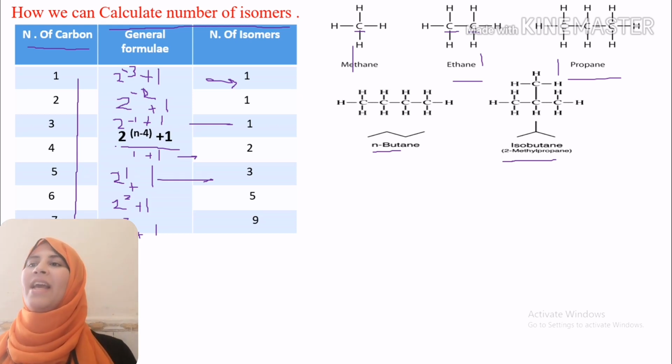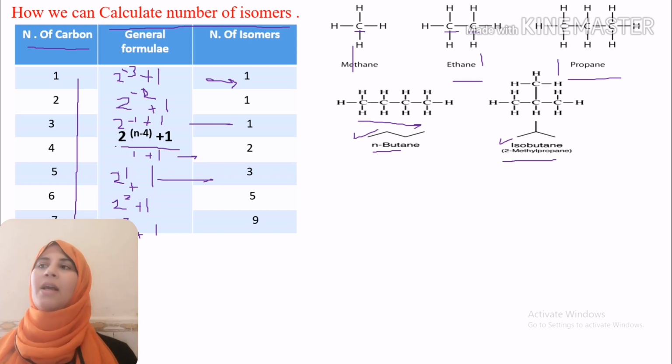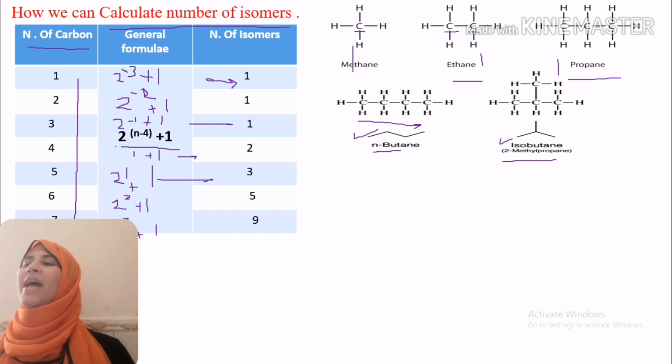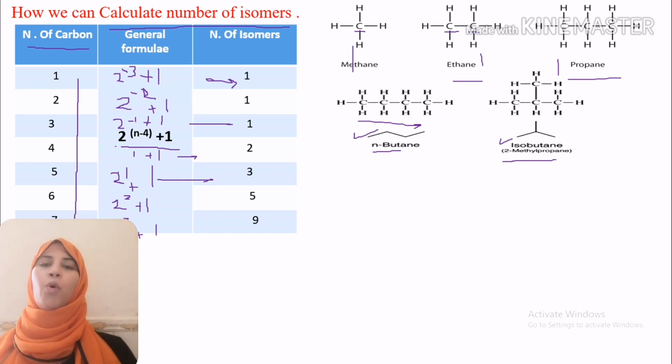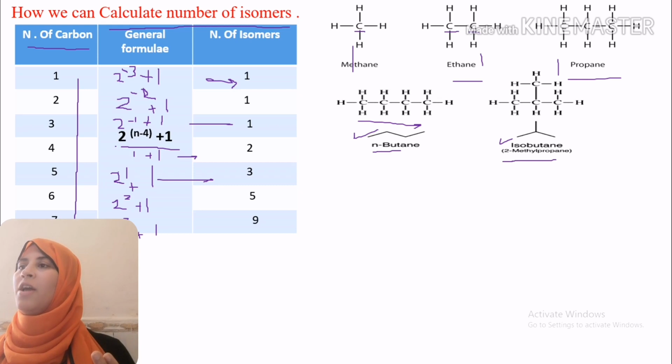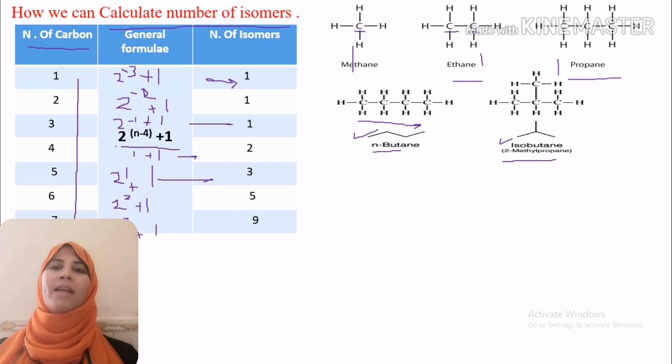At first we have n-butane, its skeletal formula 1, 2, 3, 4, and its structural formula or displayed formula. In the case of isobutane, or 2-methylpropane, we have one branched isomer, with one methyl group attached to our propane chain.